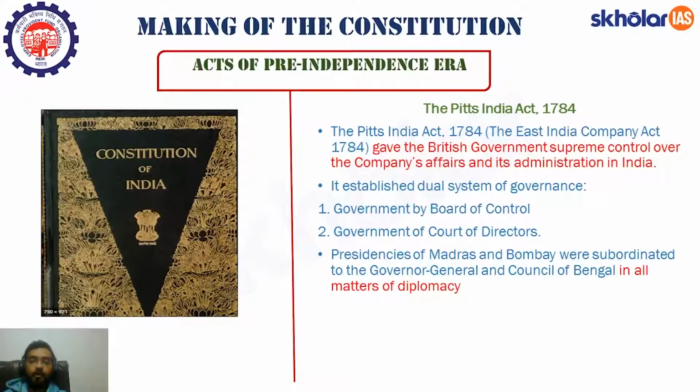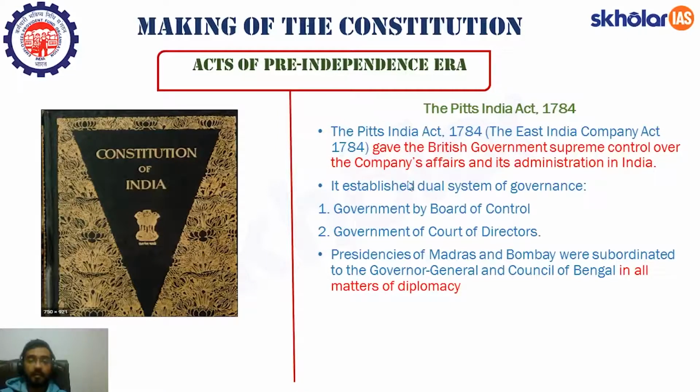Let's move forward and talk about Pitt's India Act. The Pitt's India Act distinguished between the commercial and political functions of the company. You need to remember the year as well. It was passed in 1784. It is also known as the East India Company Act of 1784. It gave the British government supreme control over the company's affairs and its administration.